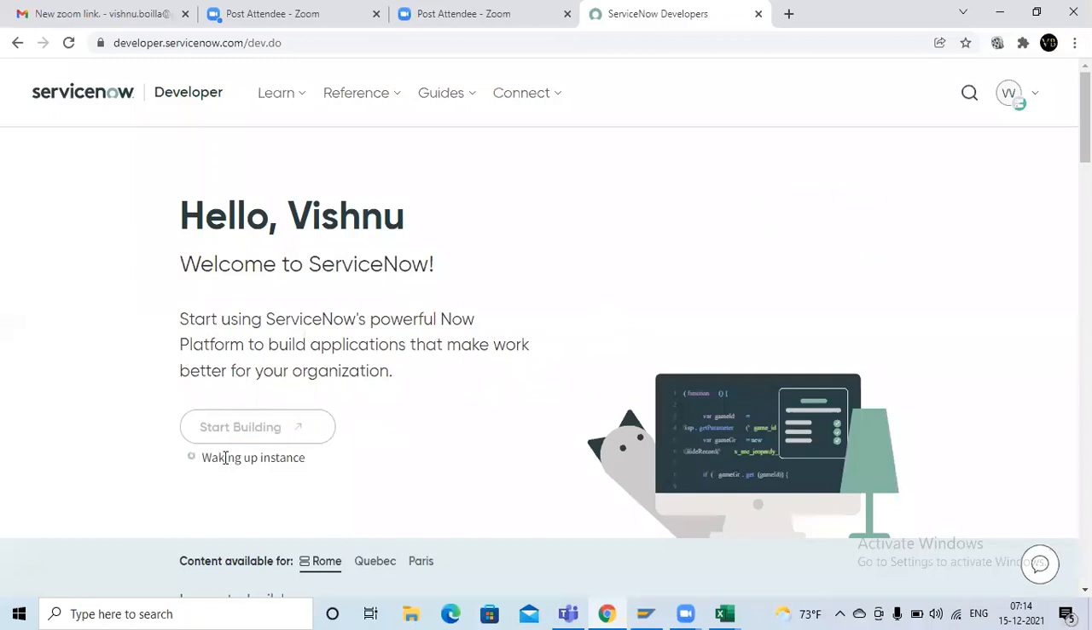So here you can see start building is not visible, so it is opening, waking up the instance. Okay, just wait 1 minute guys, so it will open. Once it is in visible mode, then only you can get access, or else you have to wait until it opens. So I think it will take 1 or 2 minutes, so just wait.